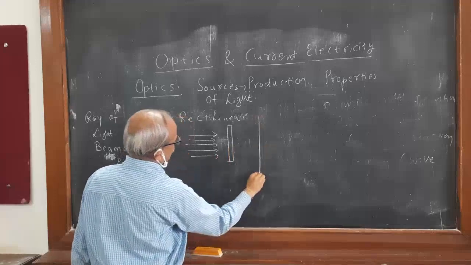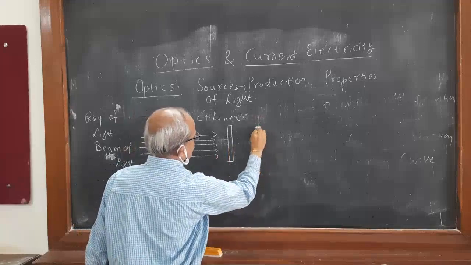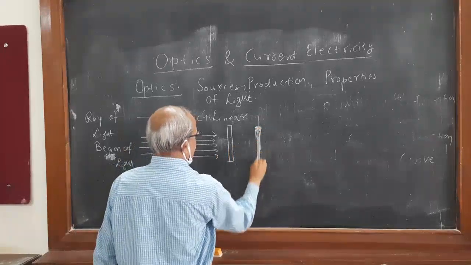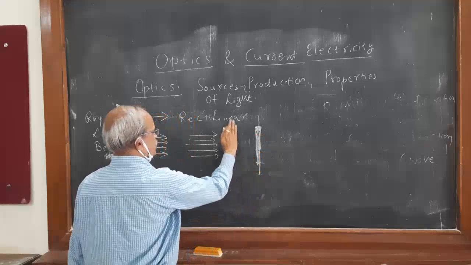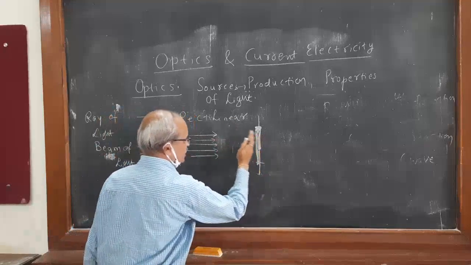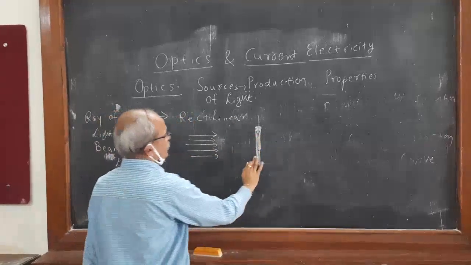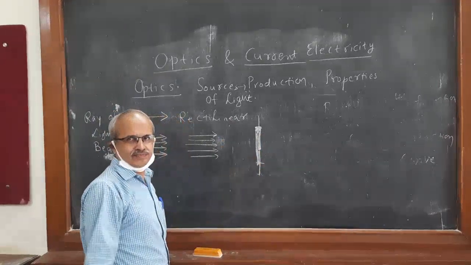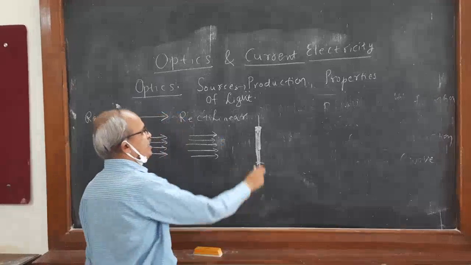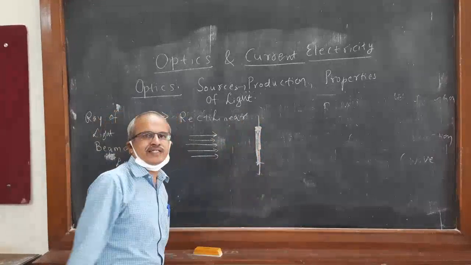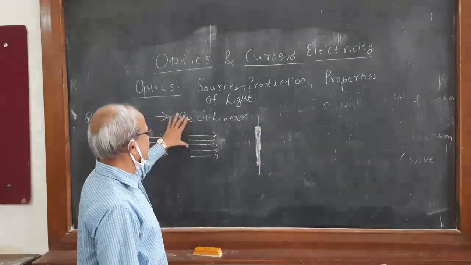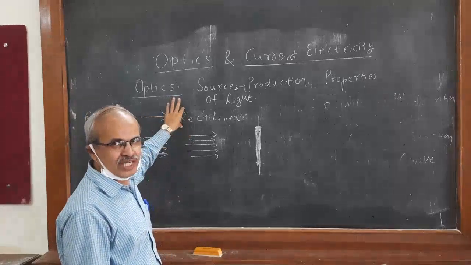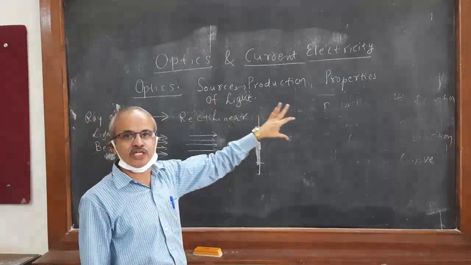On the screen you may get a shaded portion, because otherwise, if the obstacle is not there, it might have traveled straight. Otherwise, if you keep a candle instead of this, you get the image of the candle on the screen. So this property indicates that a beam of light travels straight.